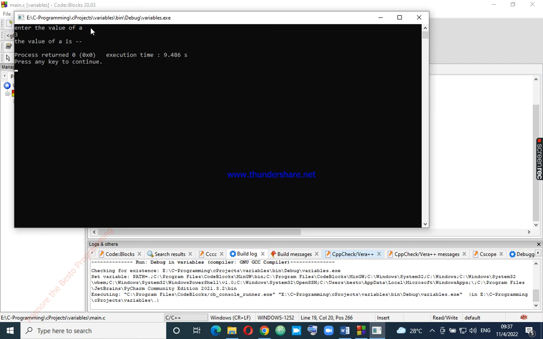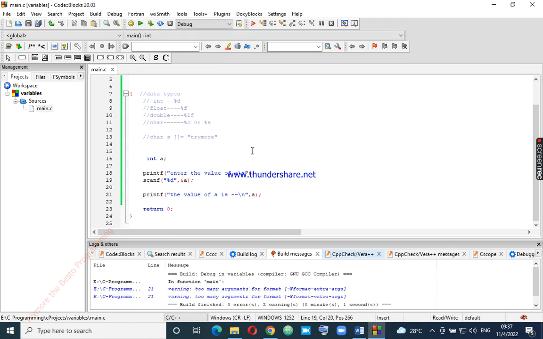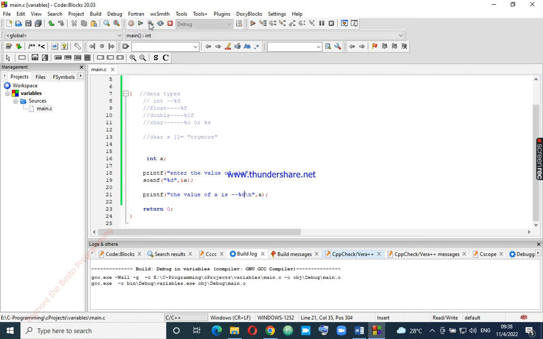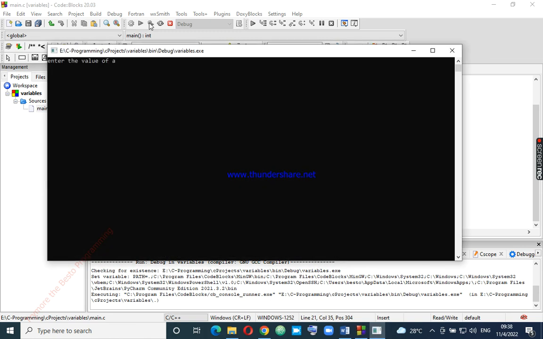Then the value of A is, what's happening? We didn't recognize A here. The value of A is, we should put %d to recognize the data type before printing it. So we recognize it. Let's run again. The value of A is 4, and the value of A is 4. Beautiful.